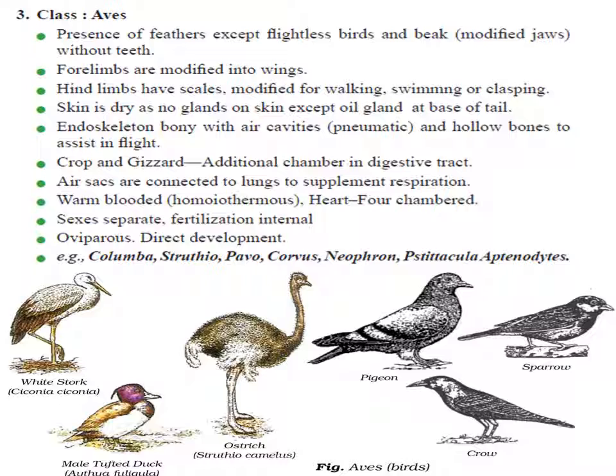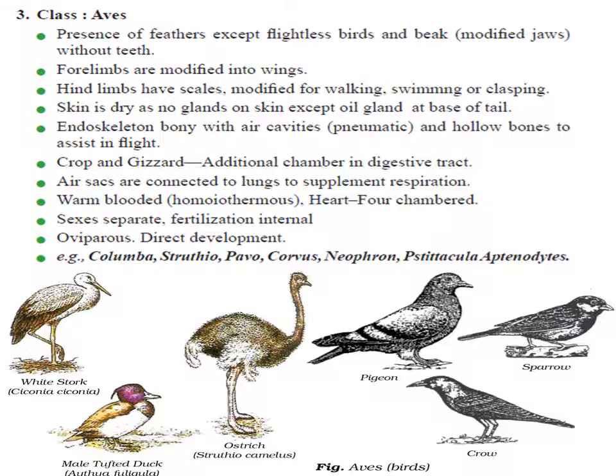Endoskeleton is bony. The bones are hollow pneumatic bones which have air cavities, which makes them lightweight and easier to fly. In the digestive tract they have two additional chambers, the crop and the gizzard. The heart is four chambered, they are warm blooded, showing double circulation. They have lungs for respiration, and the animals are unisexual and show sexual dimorphism. Fertilization is internal, animals are oviparous, development is direct. Examples: crow, that is Corvus, peacock, Pavo, Struthio, and other birds.